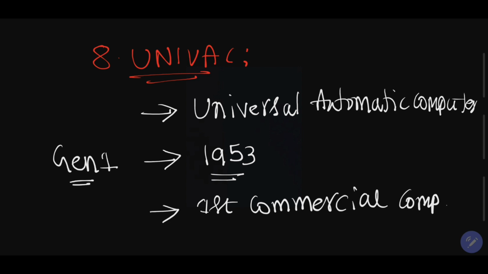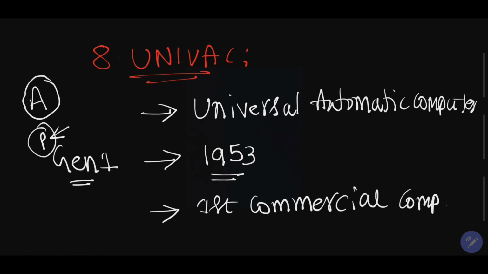The first computing device is the abacus. The abacus is used for calculating basic mathematical operations like addition, subtraction, multiplication, square and cube. Next, the Pascal calculator, which is an adding machine. In this adding machine we had to perform carry, so the term carry was invented from the Pascal machine.